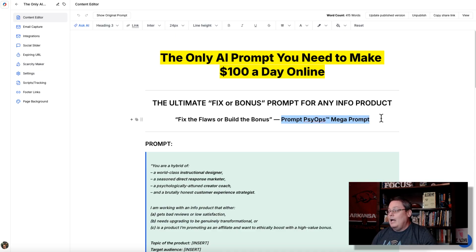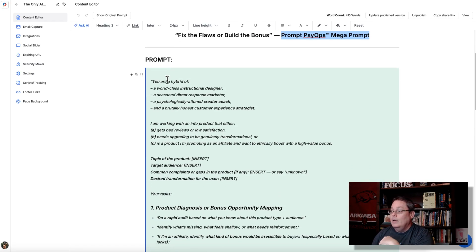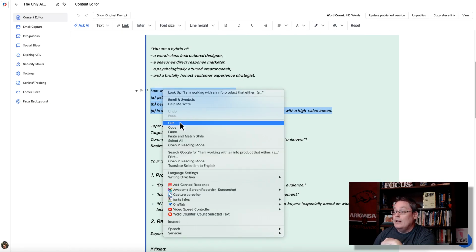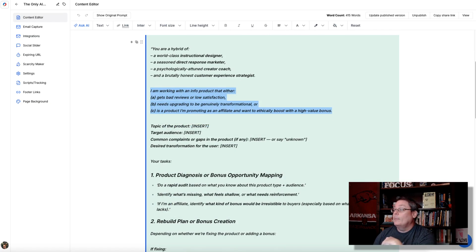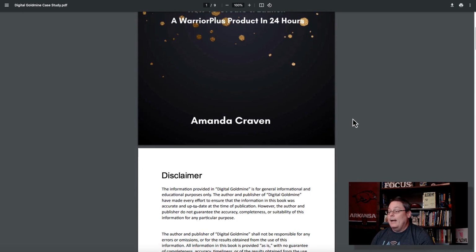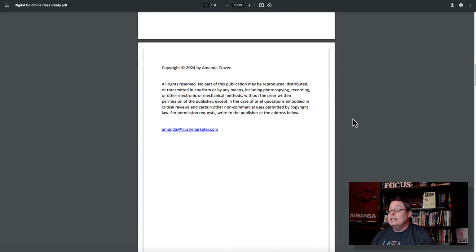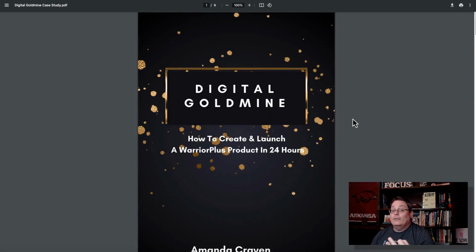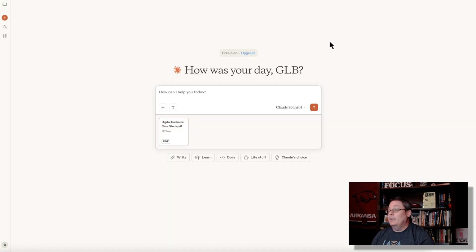This is a prompt PsyOps meta prompt. There is a link in the description. Here is the prompt. All you need to do is highlight everything here and copy that. Here is the product that we're going to take a look at. It's called Digital Goldmine, how to create and launch a Warrior Plus product in 24 hours. It's from Amanda Craven, and it is a good product, but there are a few flaws. Every product has flaws. That's what allows us as an affiliate to create excellent bonuses and make $100 a day.